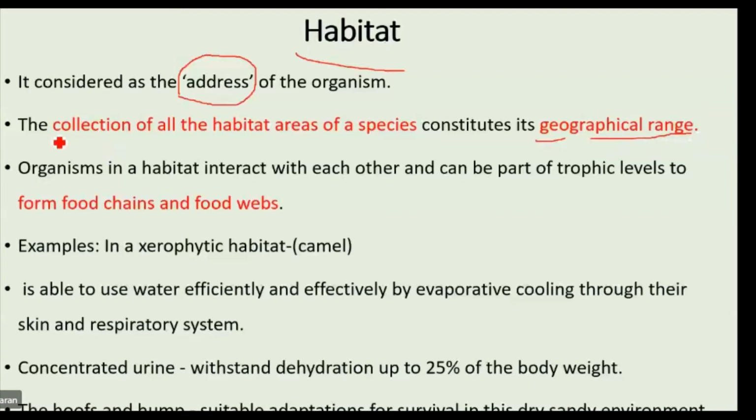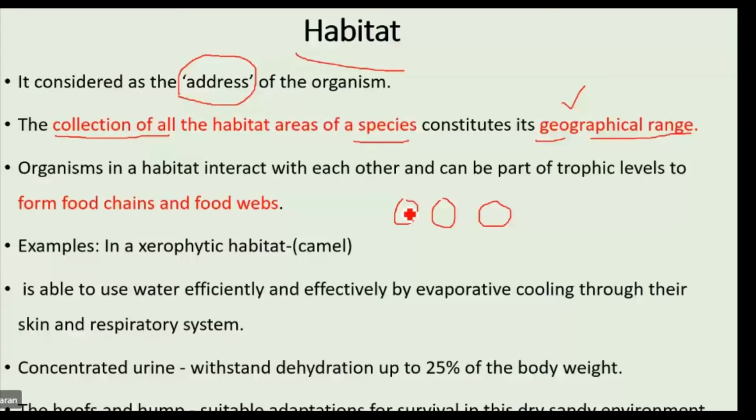The collection of the habitats. A habitat, another habitat, another habitat of a single species constitute the geographical range. Geographical range is constituted by a collection of habitats. Collection of habitats of a single species is considered as a geographical range.